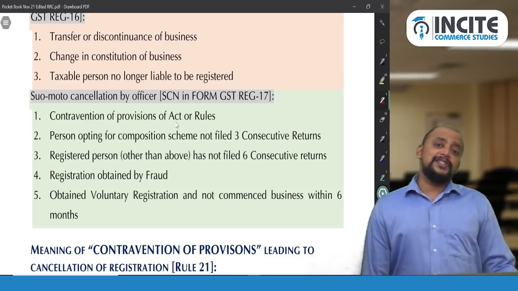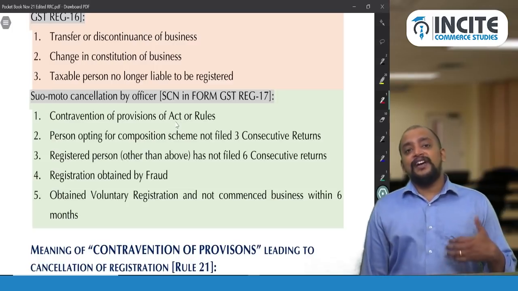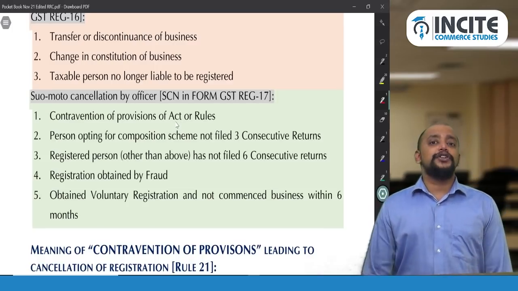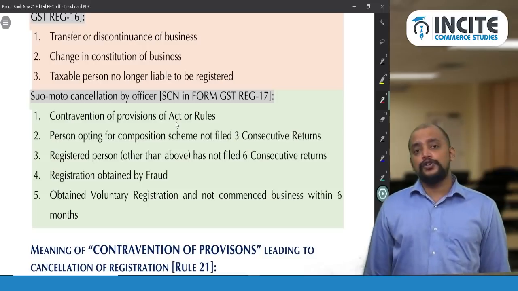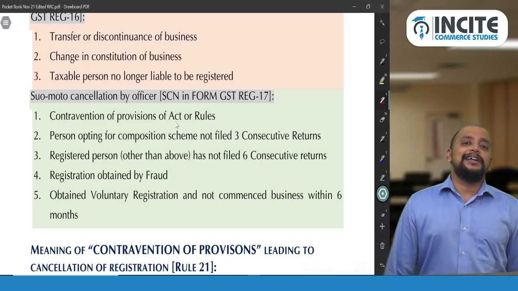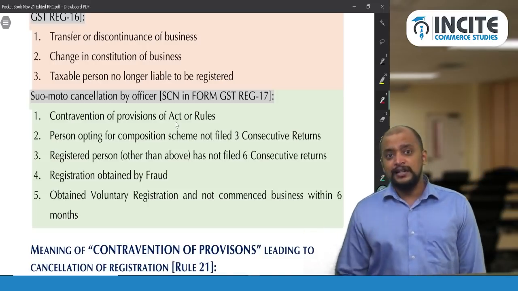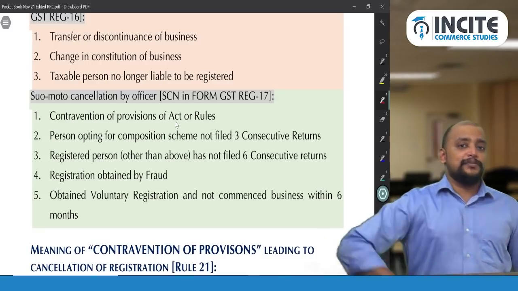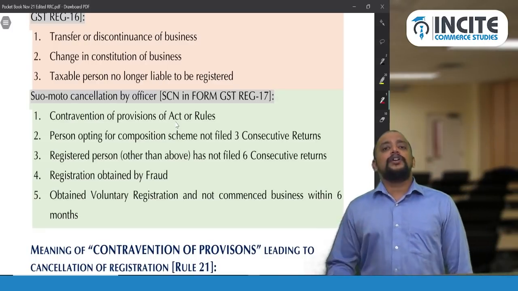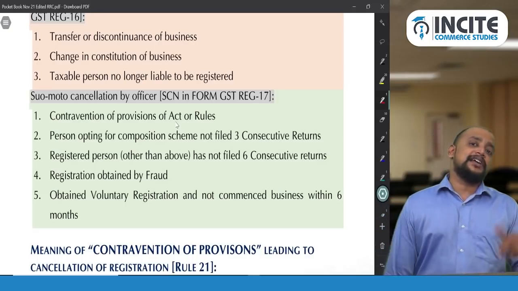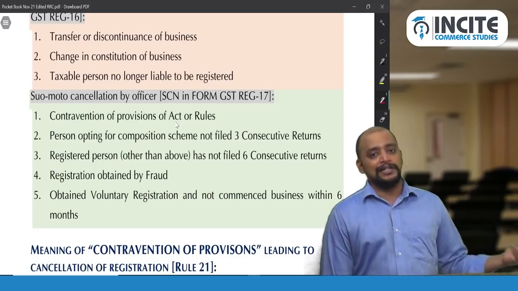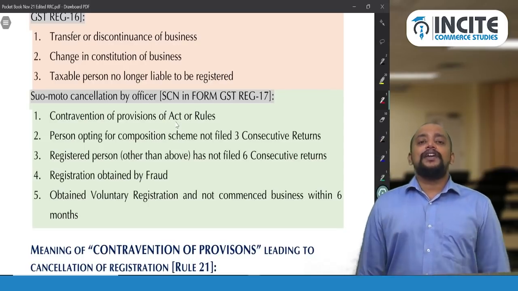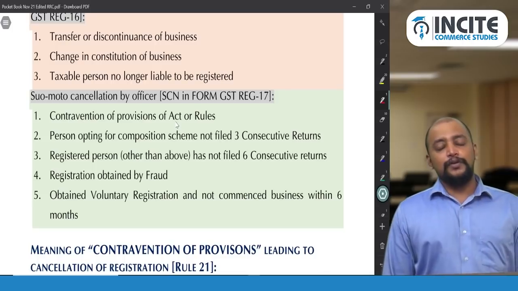If you are a composition scheme dealer, you have not filed returns for 3 consecutive returns, that is 3 consecutive quarters or 3 annual returns, which should be taken. So the general interpretation is that it is 3 quarterly returns. Even though CMP 8 is not called a return, it is called a statement, we need to take it as a return only for this purpose, because at the time when this section was drafted, it was the GSTR 4 return, which was later converted into the CMP 8 statement. So non-filing of 3 quarterly statements, that's how we need to analyze.